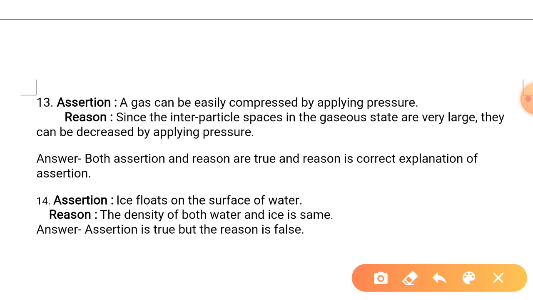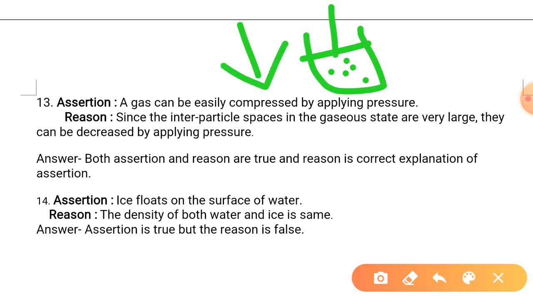So both your assertion and reason are true and reason is the correct explanation for it. Because students, if you have a piston in a container and some gas in it, then when you apply pressure, the particles will come closer and the volume will decrease. This is the condition of compression of gas.